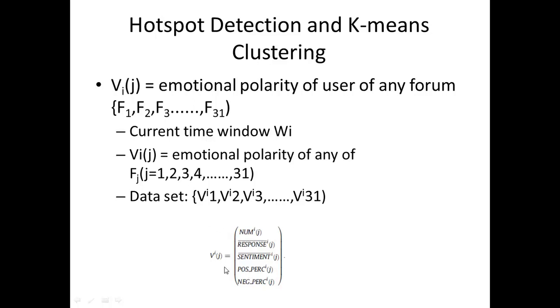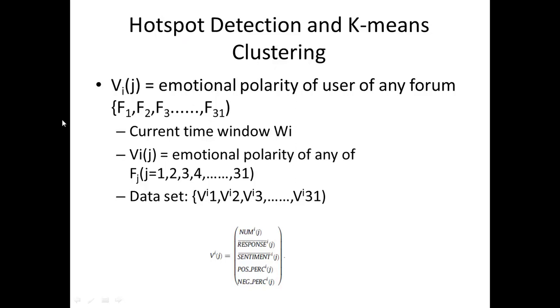For each time window, which is WI with a given K, a clustering view of all the forums is obtained. In other words, in this test there were 49 forums. After cleansing and removing the noise data, they came down to 31, and that's why I was talking about the 31. And our clustering view of all those 31 forums is obtained with the central forum for each of the clusters,